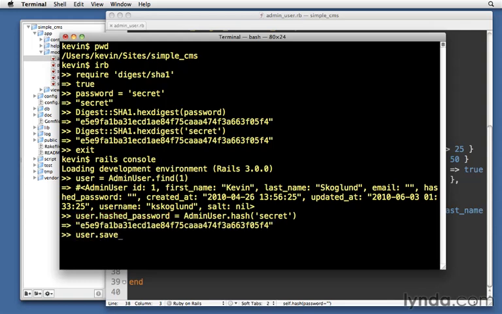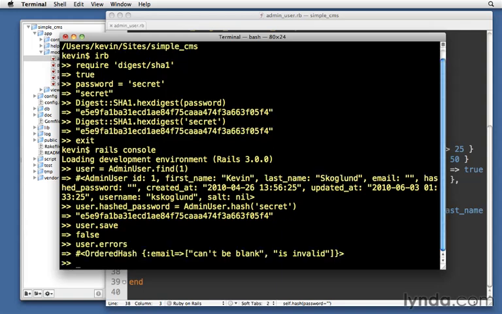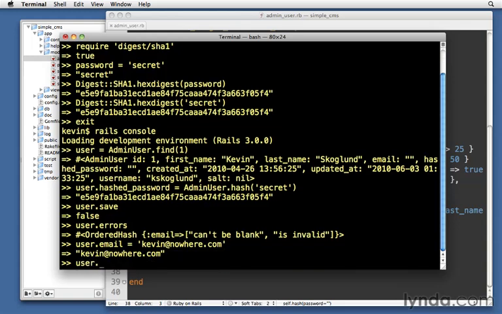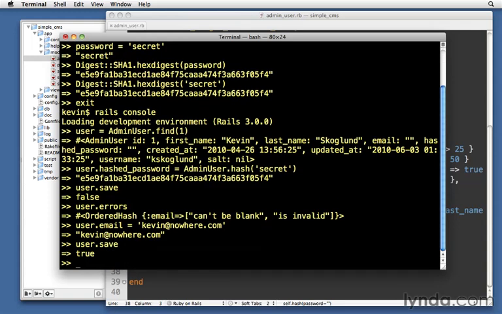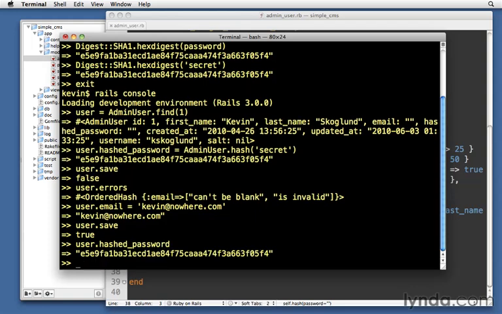Let's say user.save. Oh, false. I got some errors. Let's see, user.errors. The email can't be blank and is invalid. Since I've added the validations, I need to now add an email. So we'll set email equal to kevin@nowhere.com. And now we should be able to say user.save, and it's true. Let's check what hashed_password is, hashed_password, and there's our value.